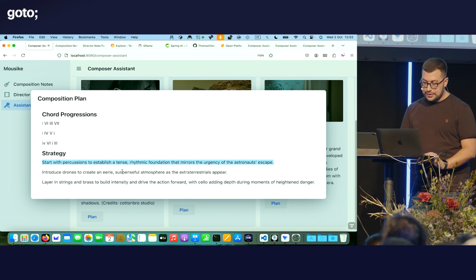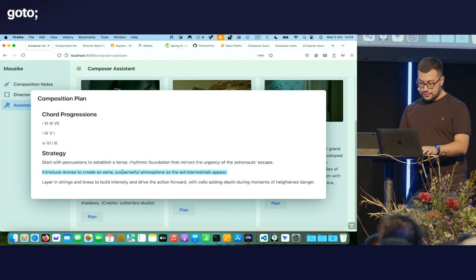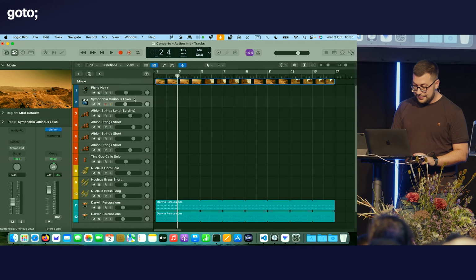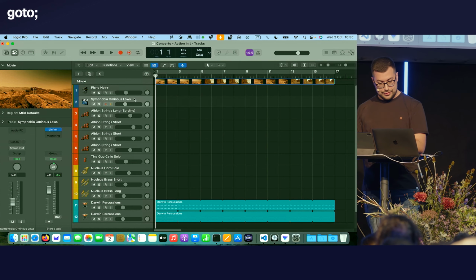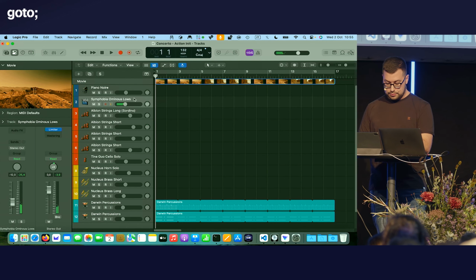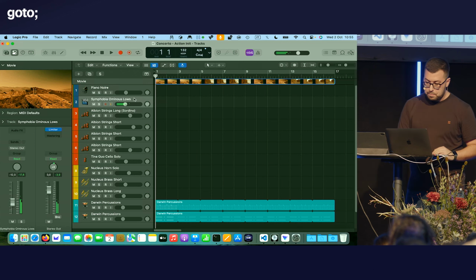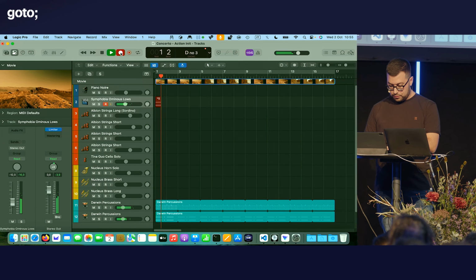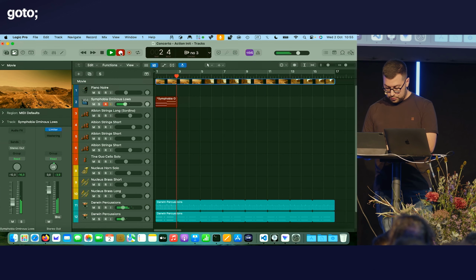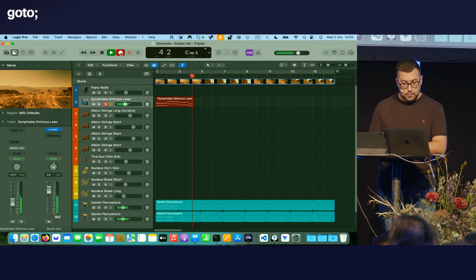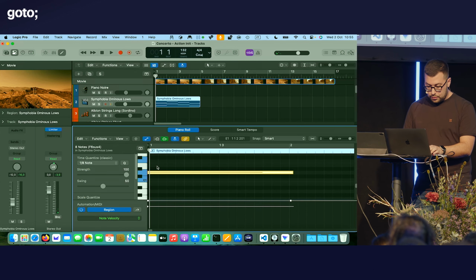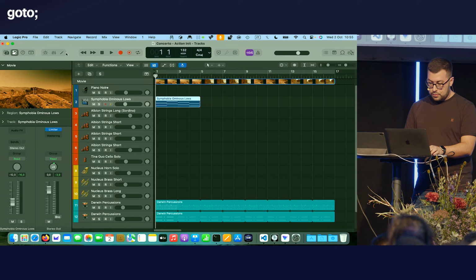Introduce drones to create an eerie, suspenseful atmosphere as the extraterrestrials appear. So spoiler alert, there will be no extraterrestrials, I'm sorry. So we can do this. Yeah, that goes well. All right. Yeah, it's so easy, copy and pasting everything.